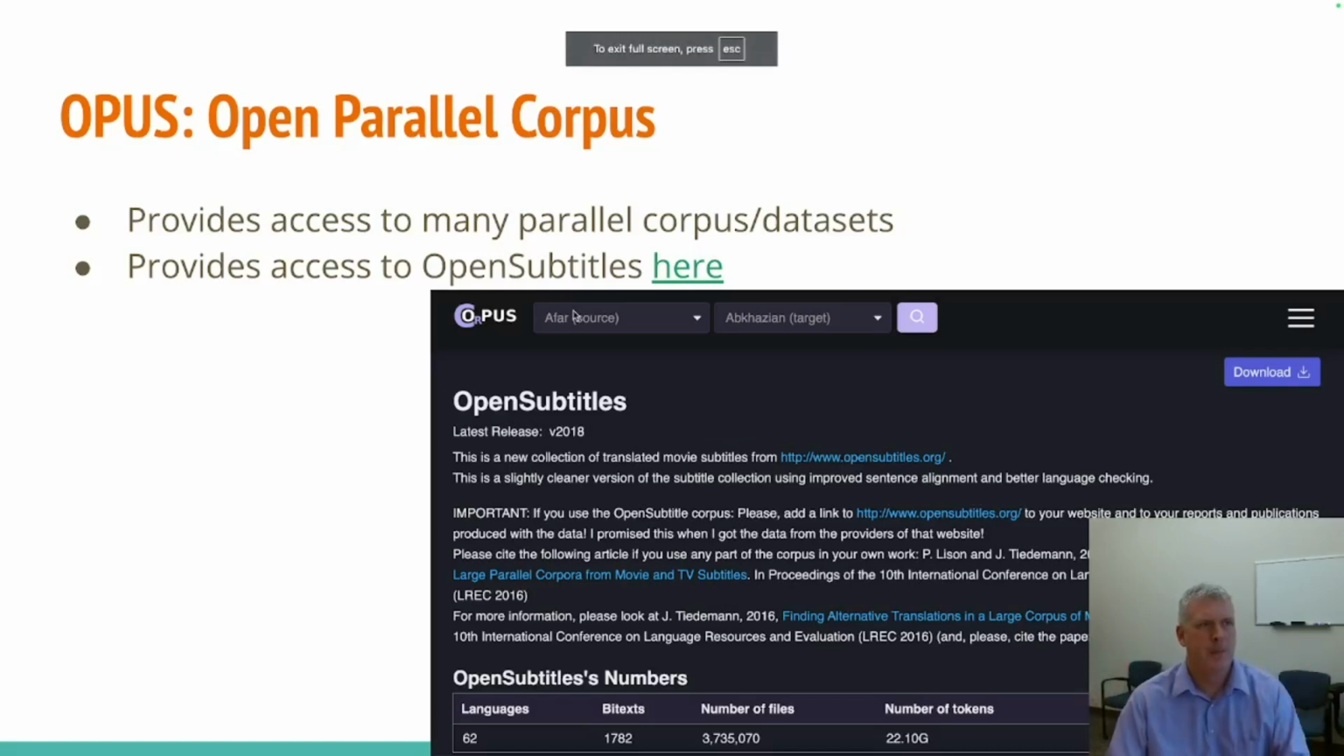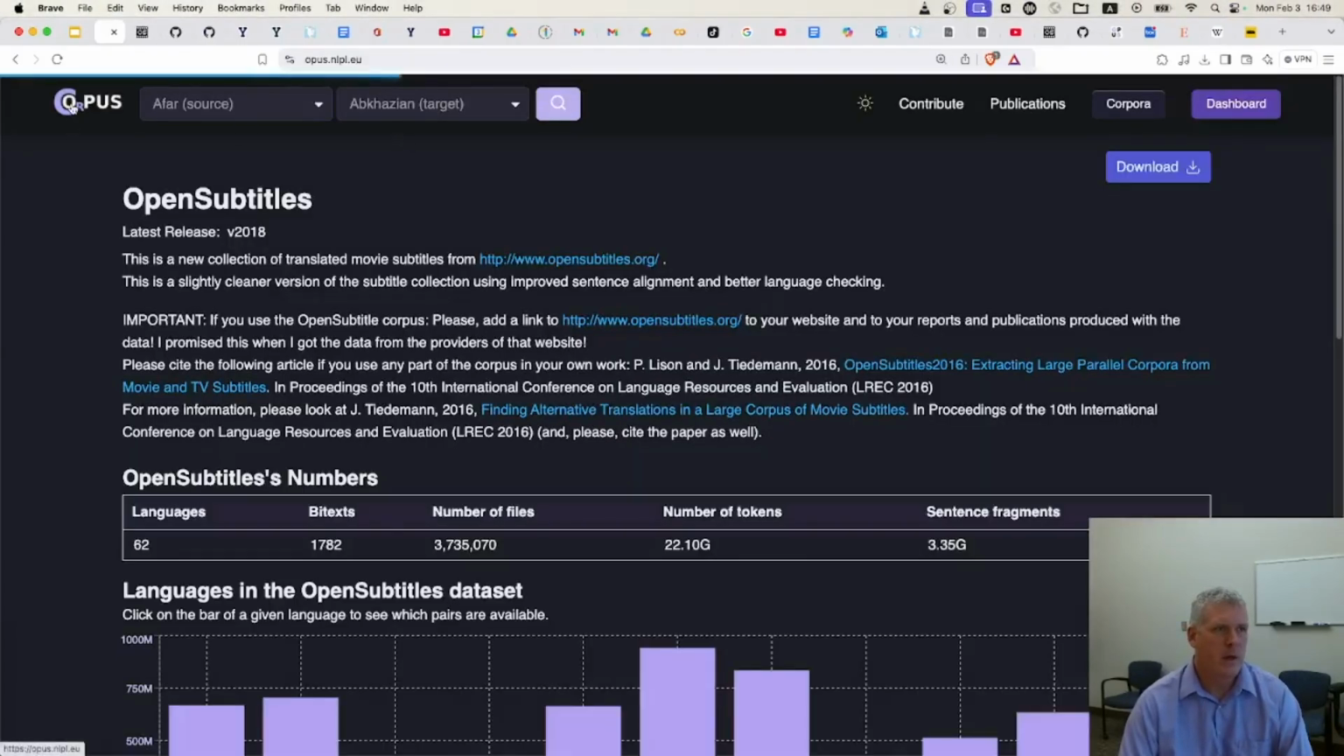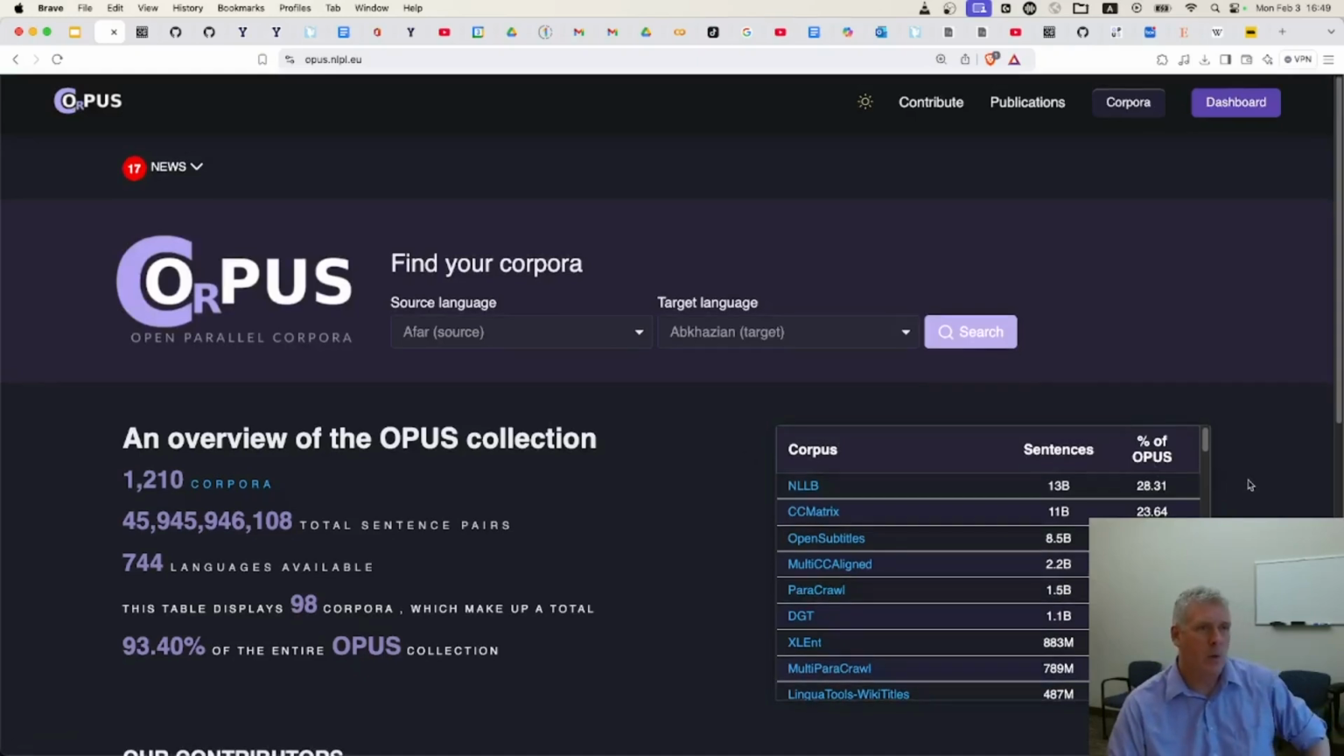You're absolutely right. Let's just real quick go here to the Opus website. The Opus website is an open parallel corpus website. It has all sorts of parallel corpora, a good number of them. A parallel corpus is a corpus that has two or more languages that are aligned down probably to the sentence level.